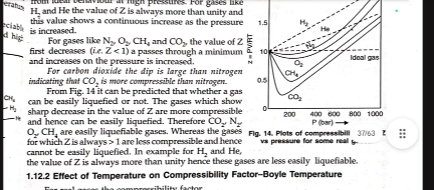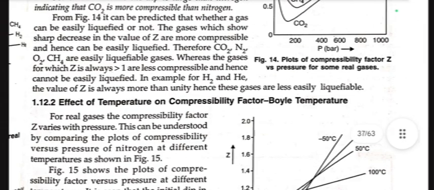From the figure, it can be predicted whether a gas can be easily liquefied or not. The gases which show sharp decrease in the value of Z are more compressible and hence can be easily liquefied. Therefore, CO2, N2, O2, CH4 are easily liquefiable gases.